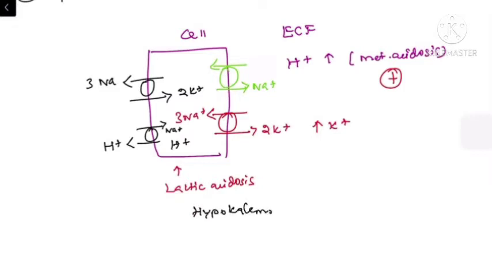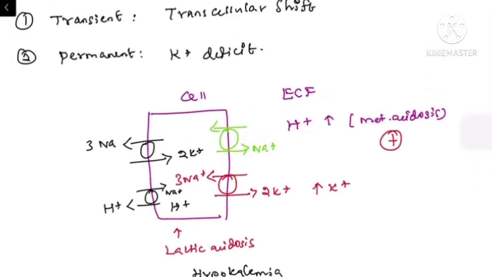So if the patient is having metabolic acidosis, the patient is having associated hyperkalemia. But if the patient is having lactic acidosis, there will be hypokalemia associated with lactic acidosis. So this is responsible for the metabolic transcellular shift of potassium.